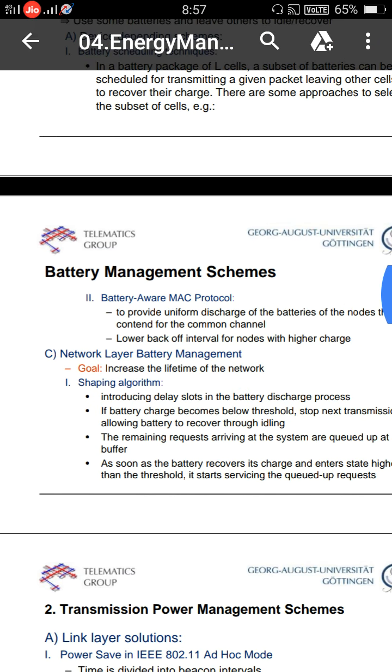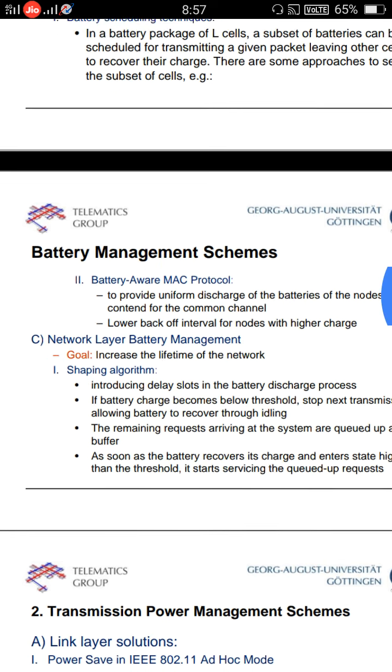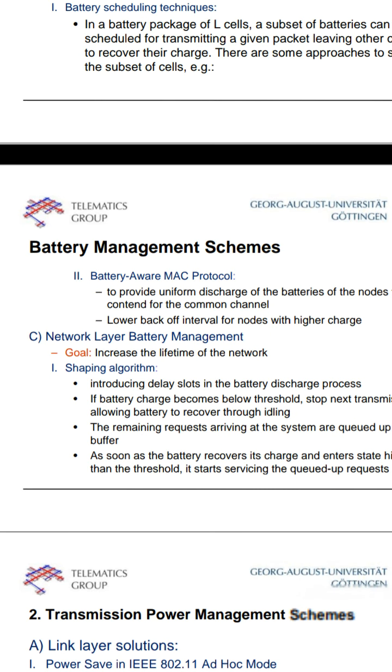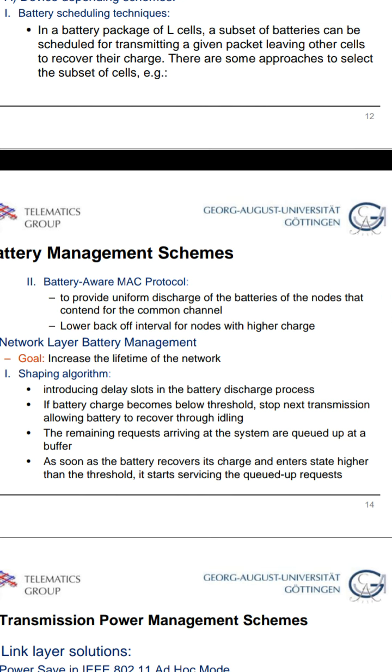The next one is the battery aware MAC protocol. Here the goal is to provide uniform discharge of the batteries of the nodes that contend for the common channel. The next is a lower backoff interval for nodes with higher charge. And another one is network layer battery management.